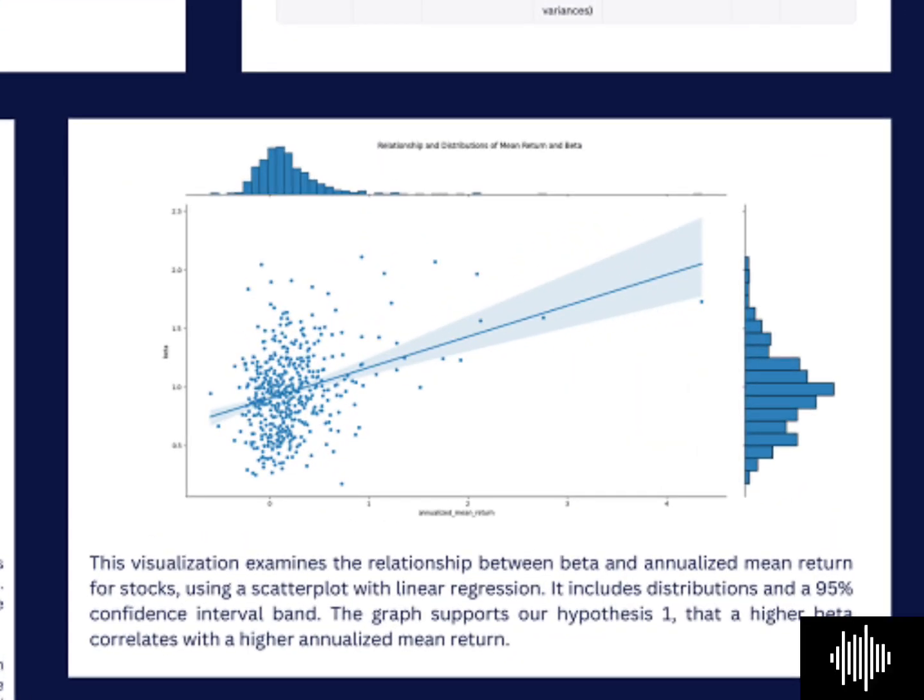Looking at our first graph, this visualization focuses on the relationship between the beta and the annualized mean return for the stocks. It's a scatter plot with linear regression, and the highlighted areas represent a 95% confidence interval band. This graph supports our first hypothesis that a higher beta is correlated with a higher annualized mean return. We faced some challenges with this visualization, particularly with an outlier data point from First Republic Bank, which disrupted the interpretability of the graph. We decided to remove this outlier from the graph, but we're mentioning it here for transparency.